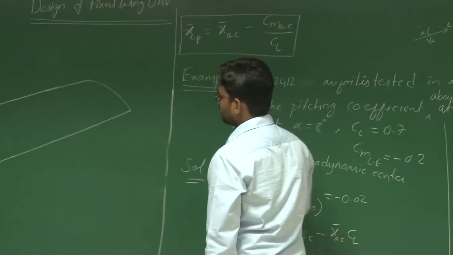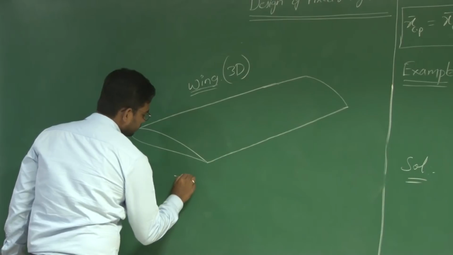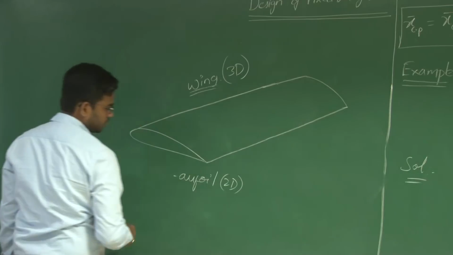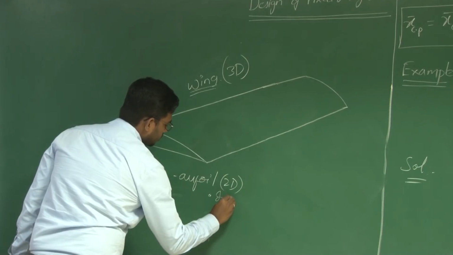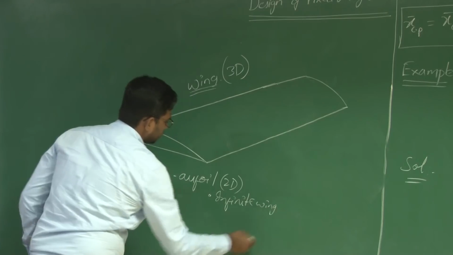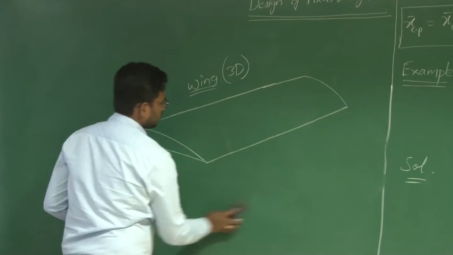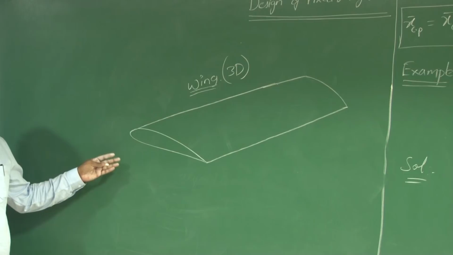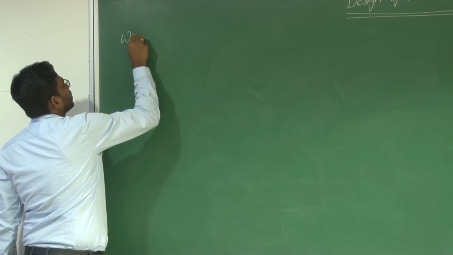This is a 3D object, whereas an airfoil is 2D, also termed an infinite wing. Now, since it is a 3D object, it is worth talking about its planform geometry. So let us talk about wing geometry.